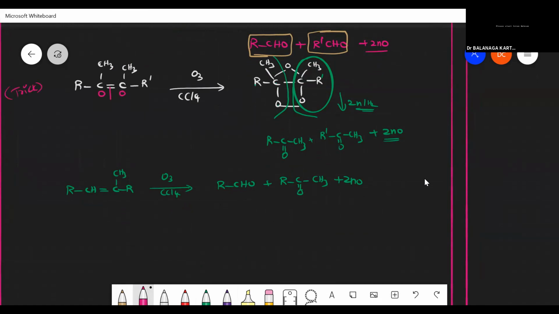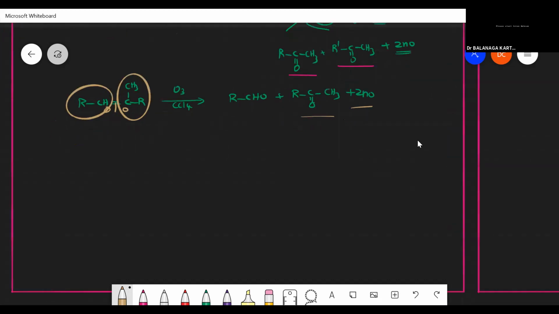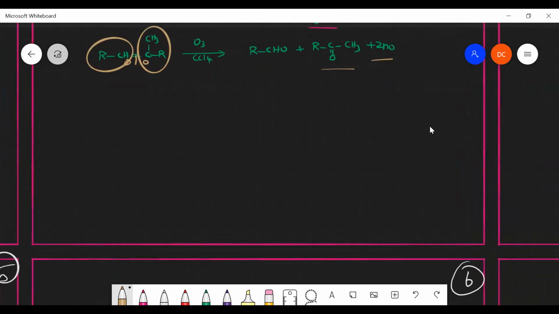So you can get RCOCH3, yes, RCOCH3, R dash COCH3. That's it. So in this reaction also we can break the bond, one O here, one O here. So RCHO is one of my products, RCOCH3 is my another product. Is that clear? Is that clear or not, please? Yes, sir. Okay, fine.